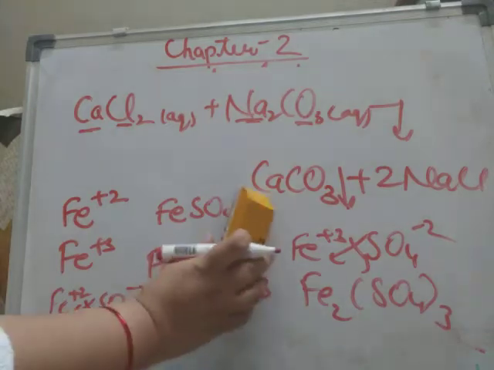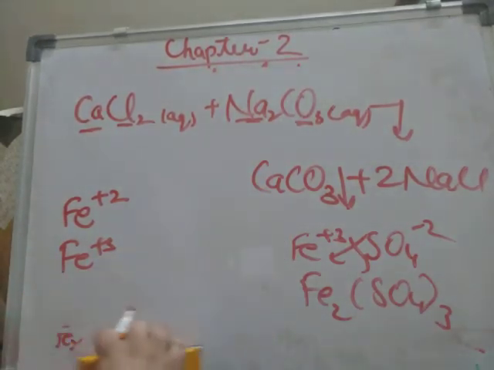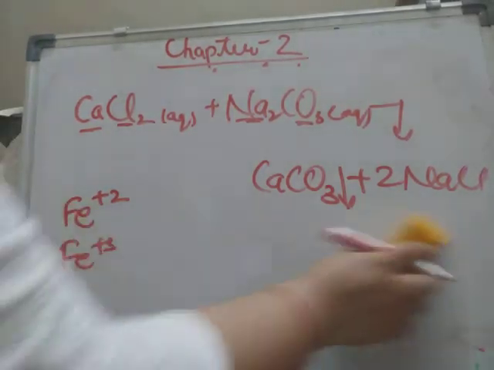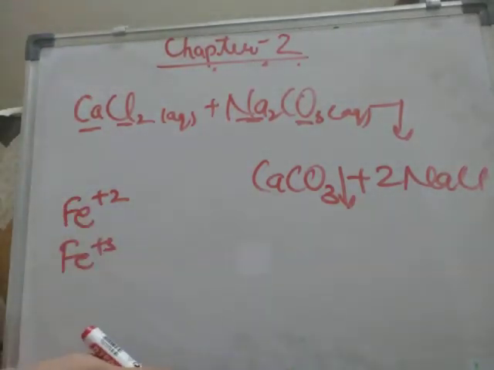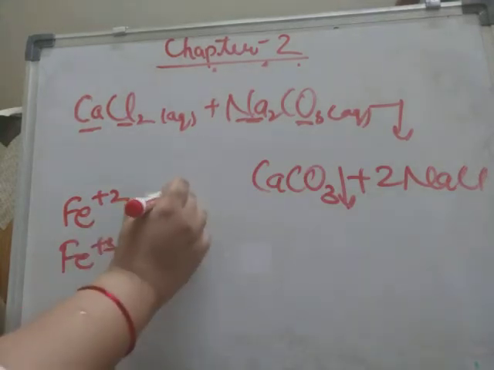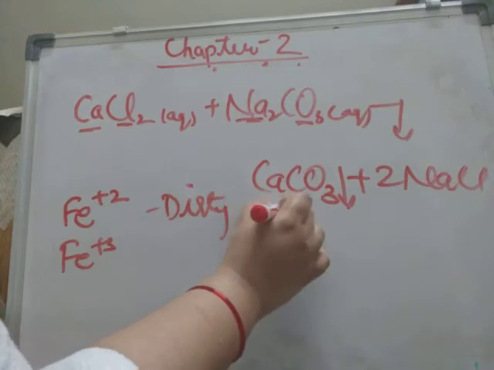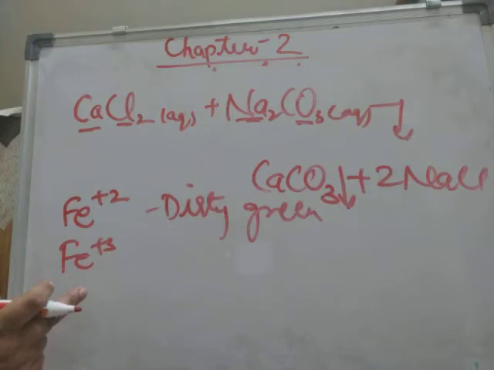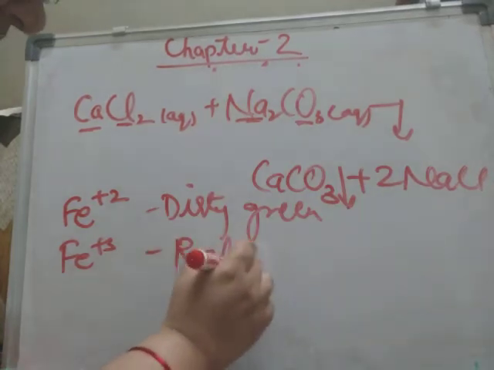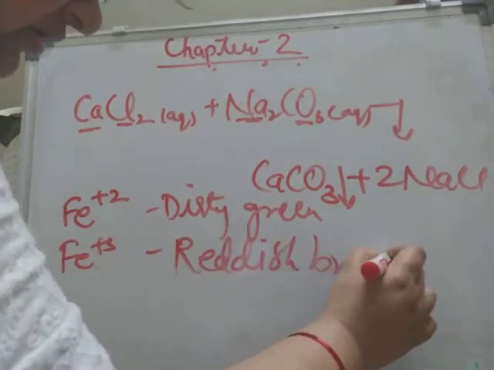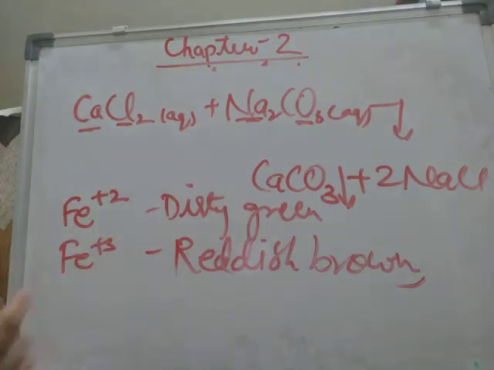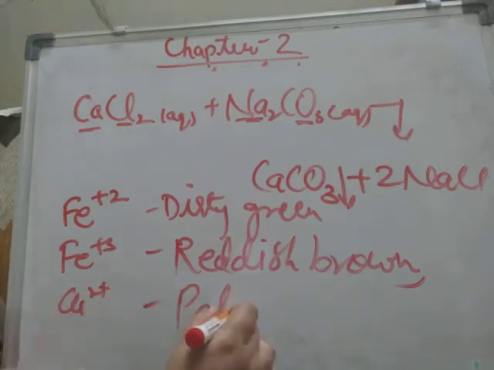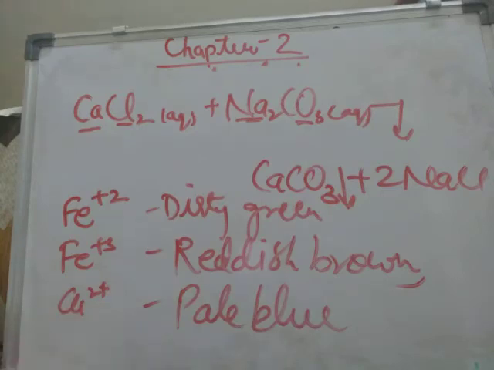So if Fe is in plus 2 oxidation state, suppose FeSO4 is there, the color of the solution or the precipitate which is formed will be dirty green. If ferric salts are there and they are precipitating out, like ferric hydroxide, then the color will be reddish brown. This you have to keep in mind, the colors. Copper salts, you just write pale blue PPT. For copper you can directly write pale blue PPT.